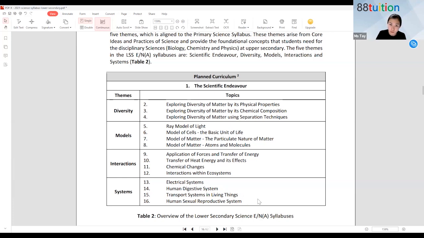Then when you go on to Sec 3, Sec 4, right, it's going to be repeated topics again, but with further info, or shall I say in greater depth for all the different topics. Like I major in chemistry. When you talk about chemical changes, right? Whatever I'm teaching to the students now, their head start to Sec 2, is still to me superficial, very simple stuff, but they are finding it difficult. So when you're in Sec 3, Sec 4, it's going to be even more challenging.